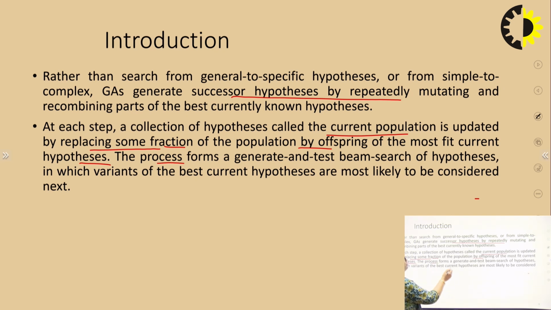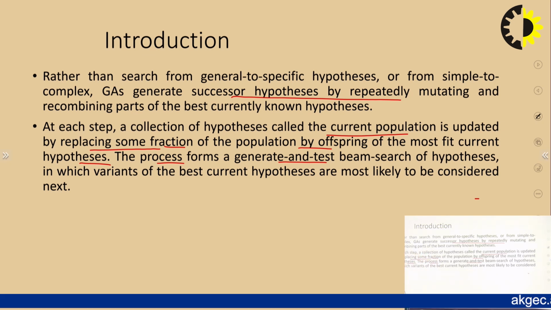This process forms a generate and test beam search of hypotheses. So it is different from general to specific. It is a generate and test beam search of hypotheses, in which variants of the best current hypothesis are most likely to be considered first. So we will see what is the best current hypothesis, and that will be carried to the next generation.